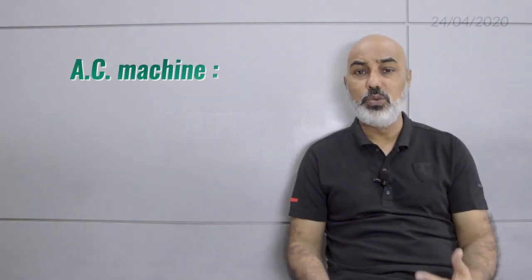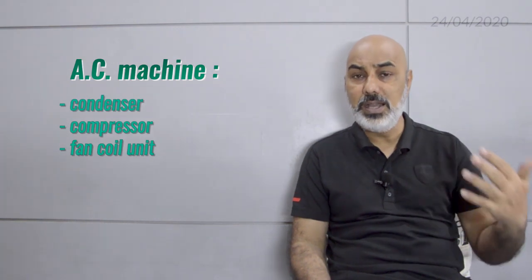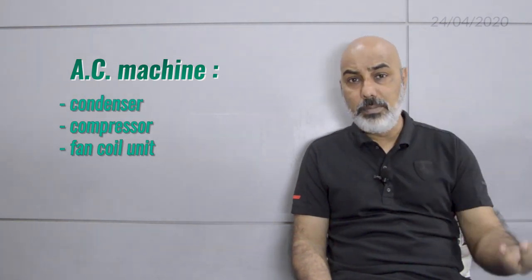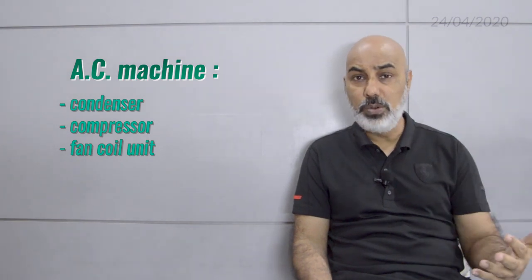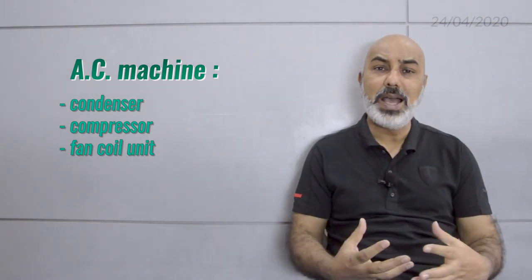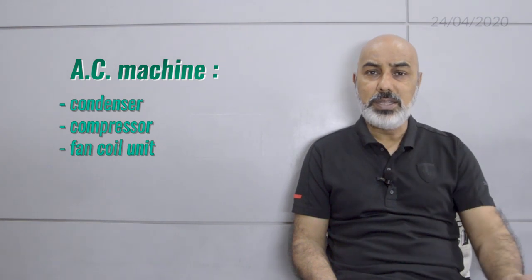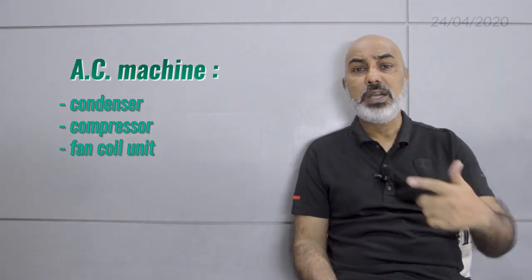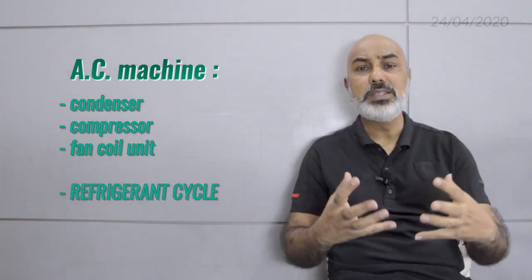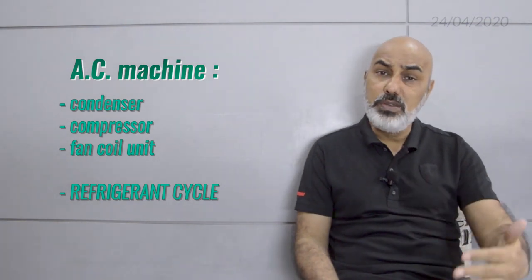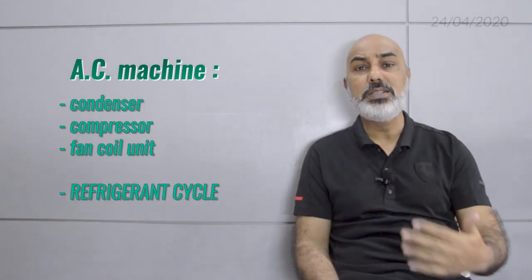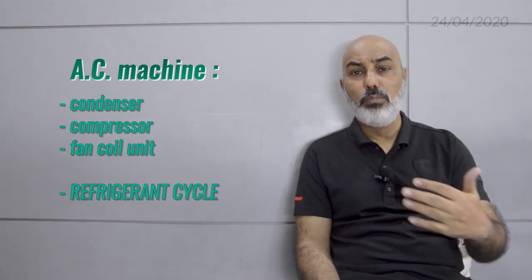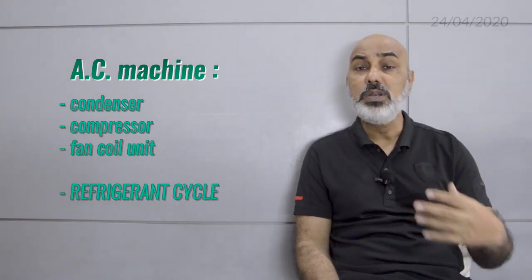When I say it's a machine, you put things together to get that machine. Those things are a condenser, a compressor, a fan coil unit, all put together, and the gas inside, condensing and compressing, which we call the refrigerant cycle inside that small unit, which gives you better comfort than just natural ventilation. Better comfort, human comfort.